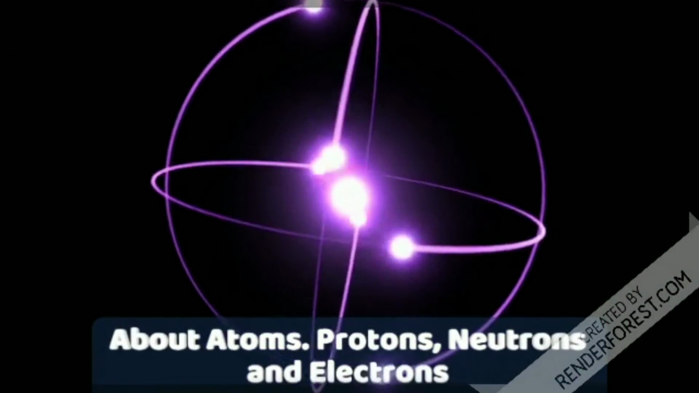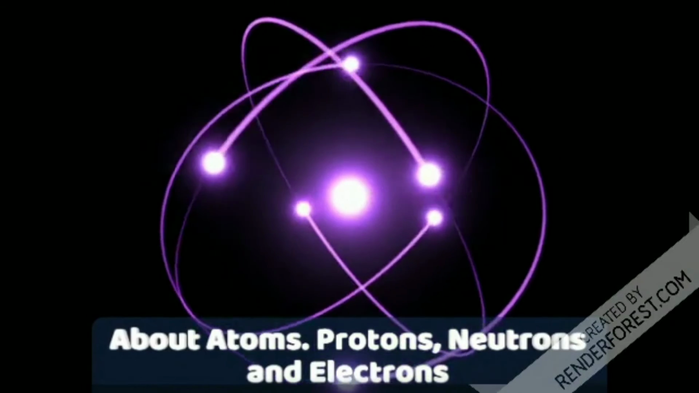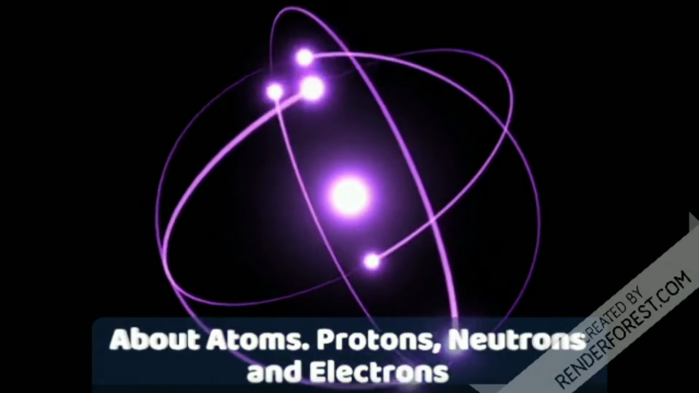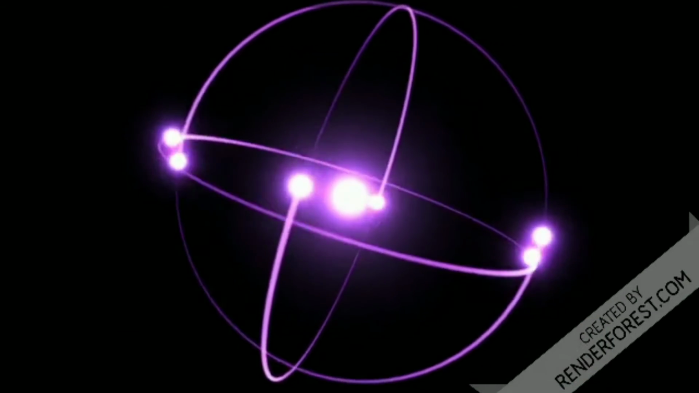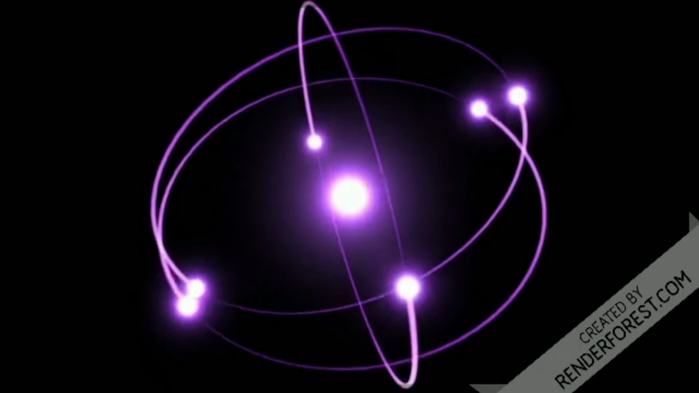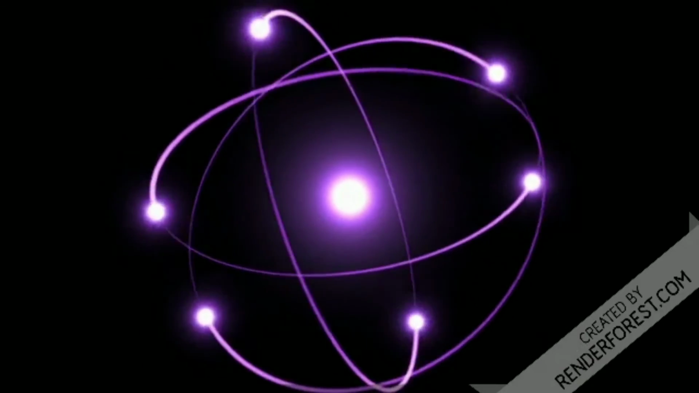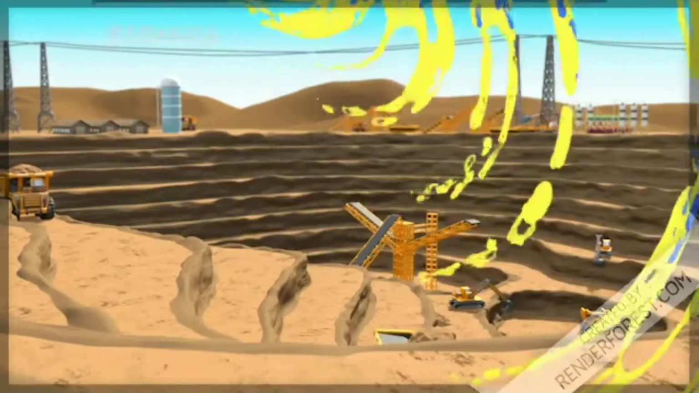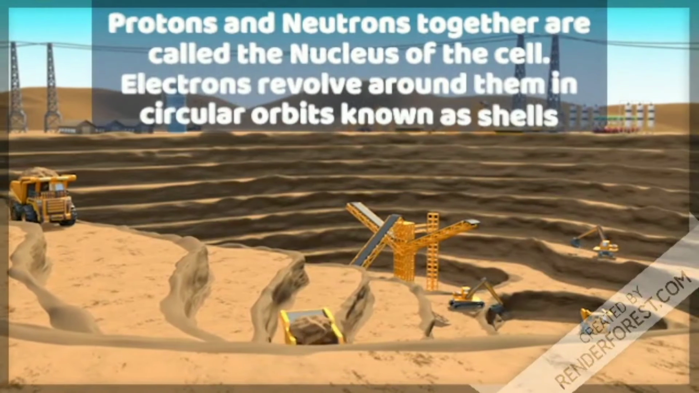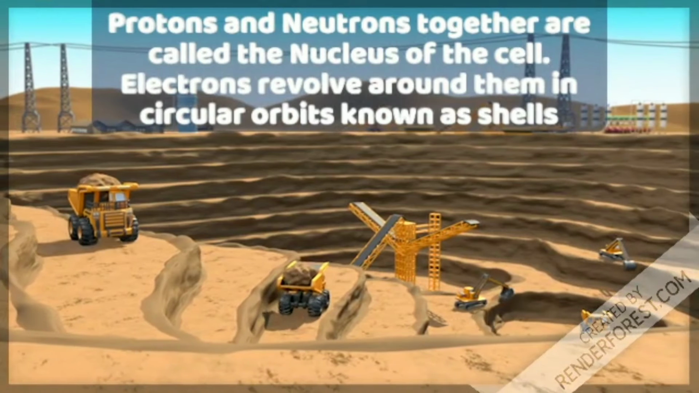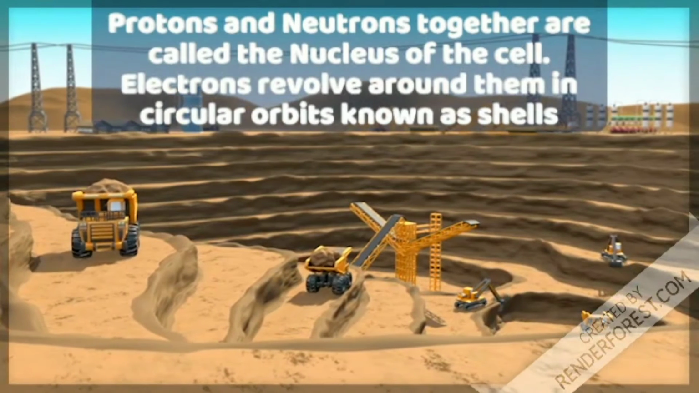Atoms are composed of protons, neutrons and electrons. Protons are the positively charged particles which are present in the center of the atom along with neutrons. Neutrons carry a neutral charge, whereas electrons can be seen revolving around the protons and neutrons. They have a negative charge. Protons and neutrons together are called the nucleus of the atom. Electrons revolve around them in circular orbits known as shells.